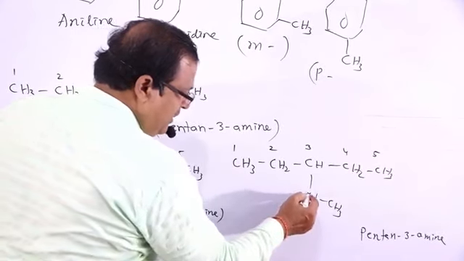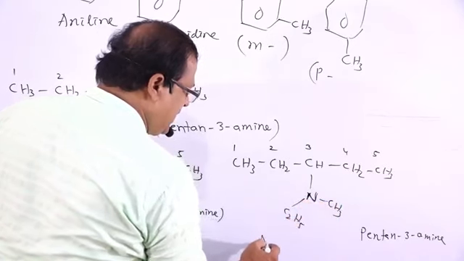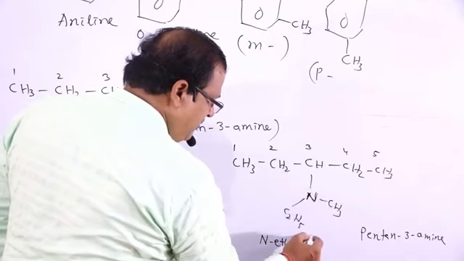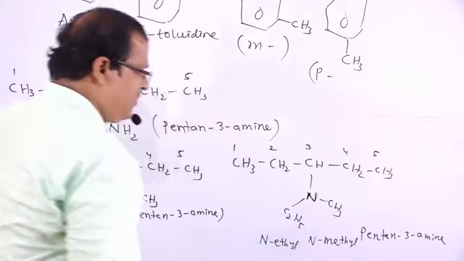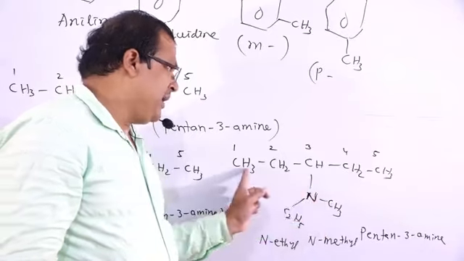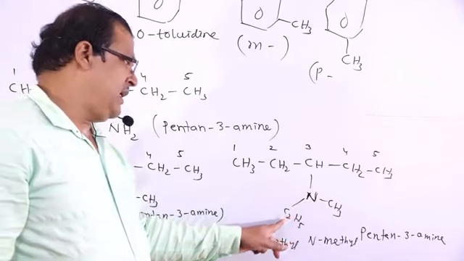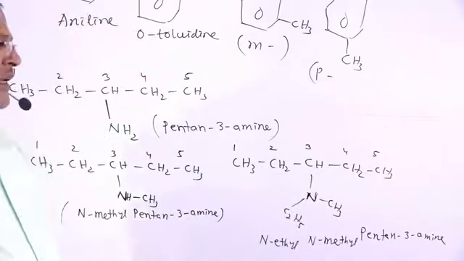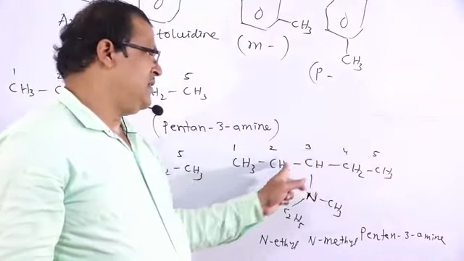So from this nitrogen atom, two hydrogen atoms are replaced by the two alkyl groups, that is N-ethyl, N-methyl. N-ethyl, N-methyl, pentan 3-amine.